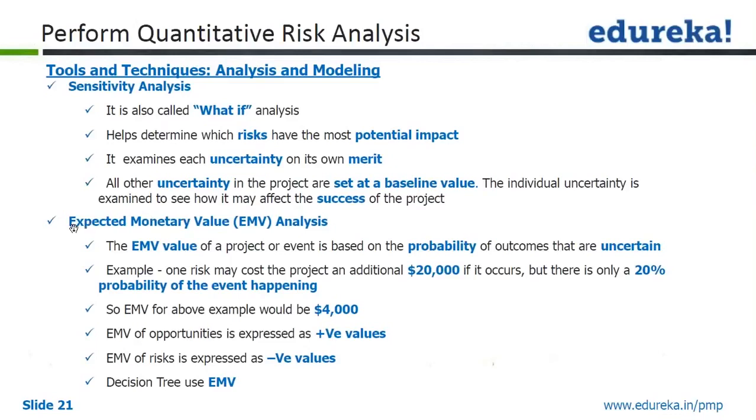So EMV is expected monetary value. We do this analysis from time to time, and it is based on the probability of outcomes that are uncertain. Here is one example. One risk may cause the project an additional 20,000 if it occurs. So if it occurs in future, it will cost an additional 20,000, and the probability is 20% only. So 20% of 20,000 is 4,000, which is the expected monetary value for the given risk.